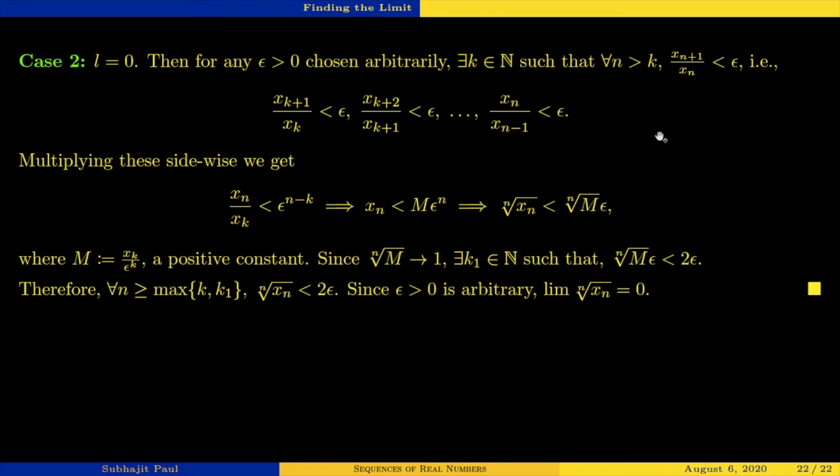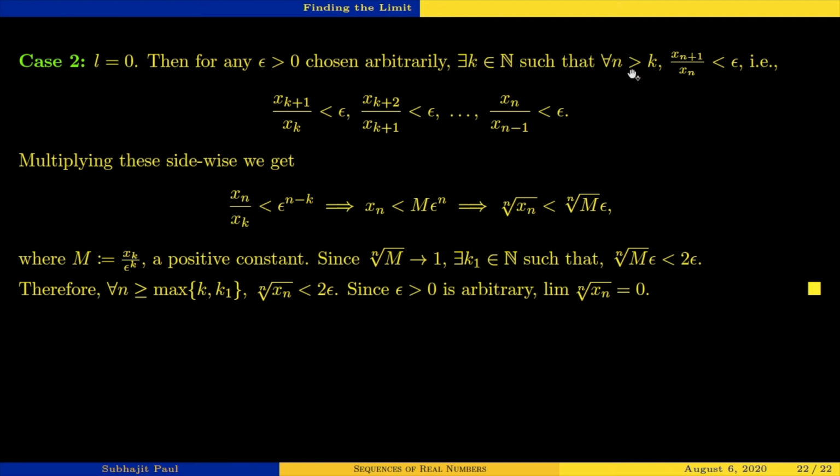So we have this entire ratio smaller than epsilon for n greater than k. So I'll start with n greater than or equal to k. It will be xk plus 1 by xk smaller than epsilon.